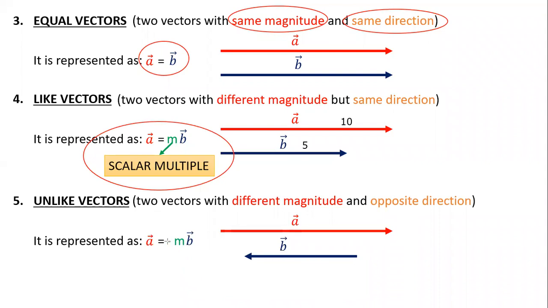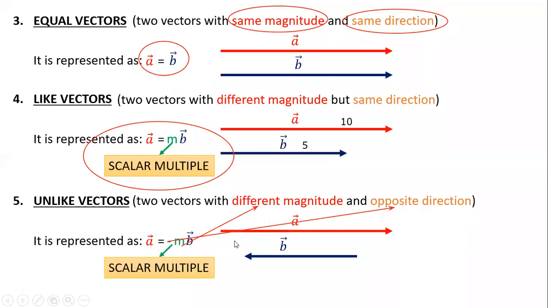So the minus over here is related to opposite direction, and your M is related to magnitude relation. Is it clear? Now again, your M is a scalar multiple. That is not going to change. M is any real number. It can be a fraction, a decimal, an integer, and yes, integer, but positive integer.